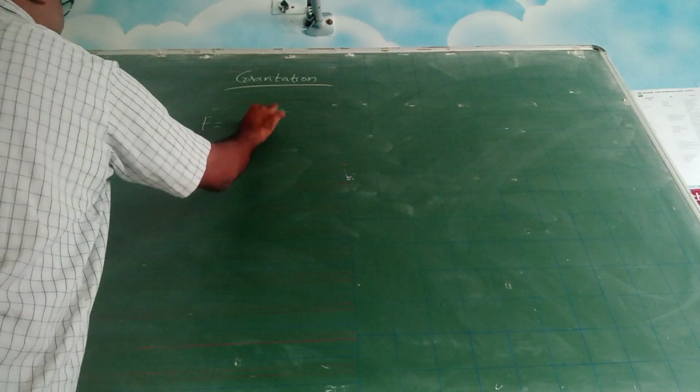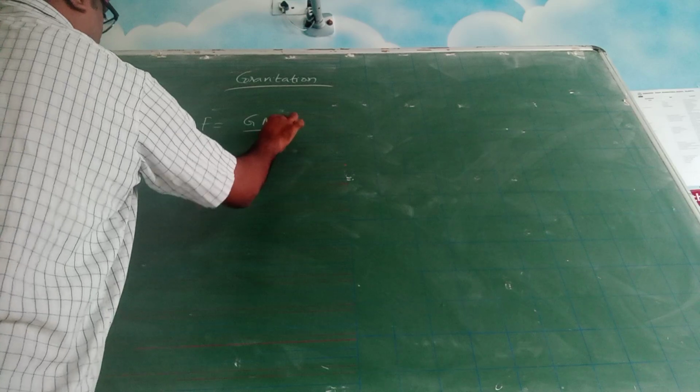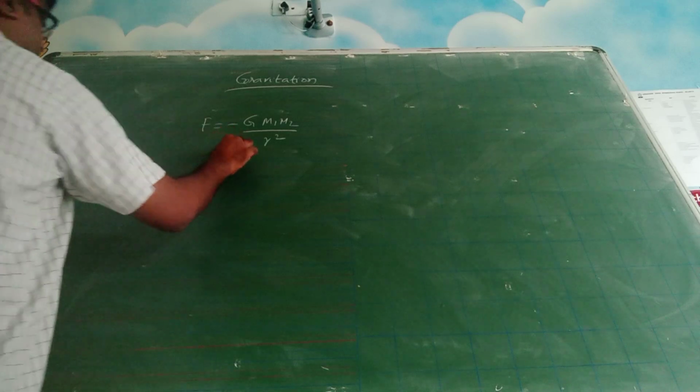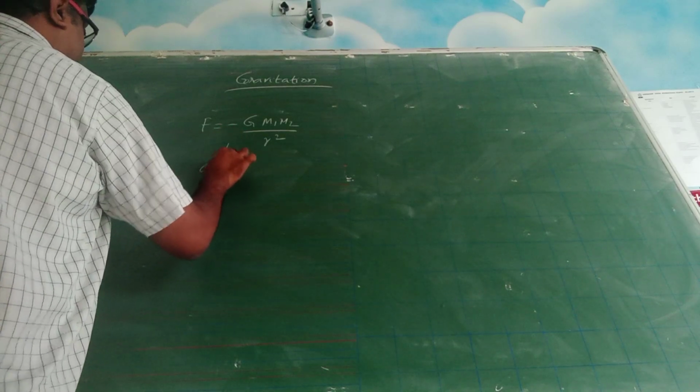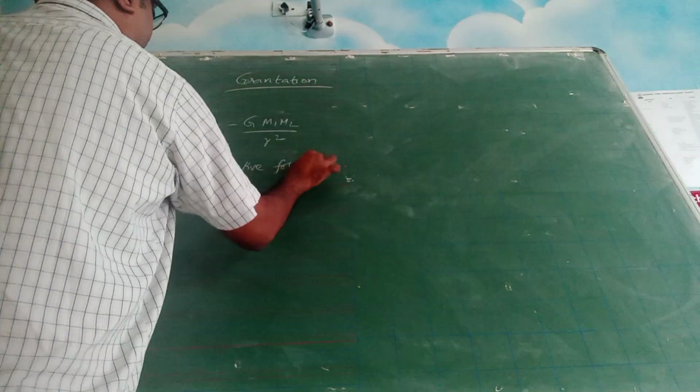So this F, you write it as G M1 M2 by R square. You put a minus here. What does this minus indicate? Always attractive force. See, in class 12 you will be studying about electrostatics.